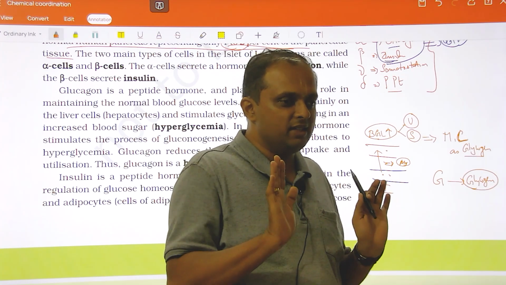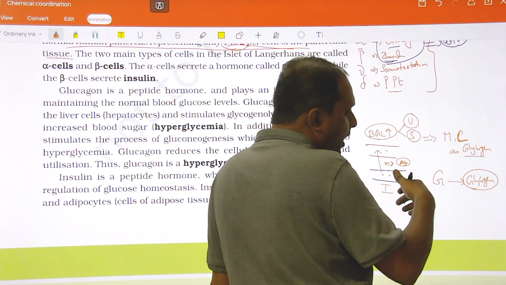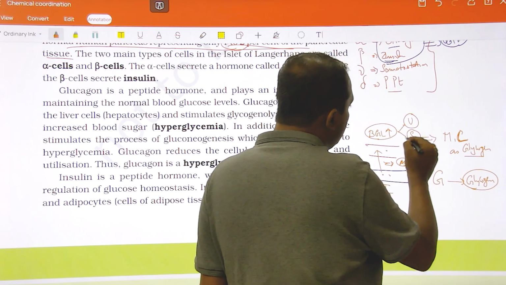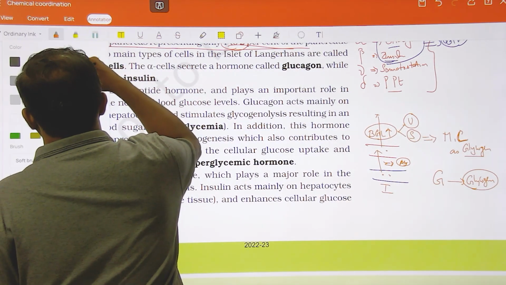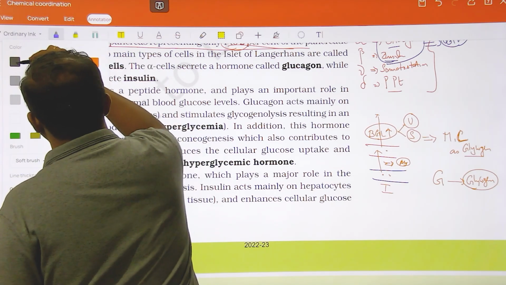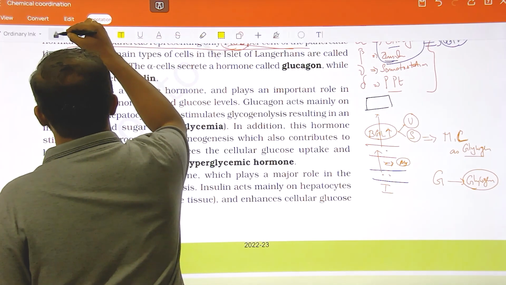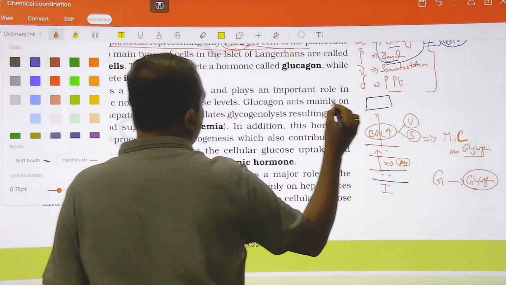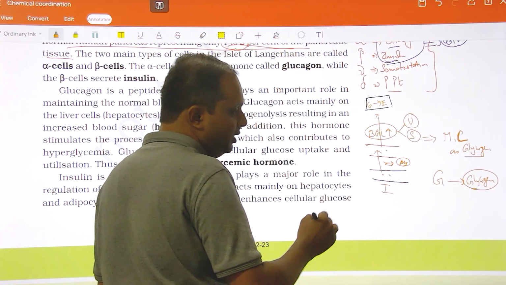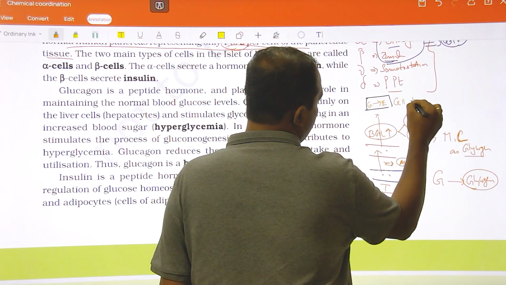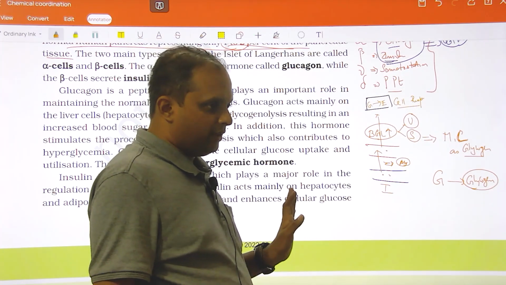That is going to be one and the same, right? Now, in case there is a need, what happens? This glucose will further enter into the cell. Assume that this is a cell where your glucose will get converted to energy. G to E through glycolysis, link reaction, Krebs cycle, which we call cellular respiration. So this is the general thing, right?